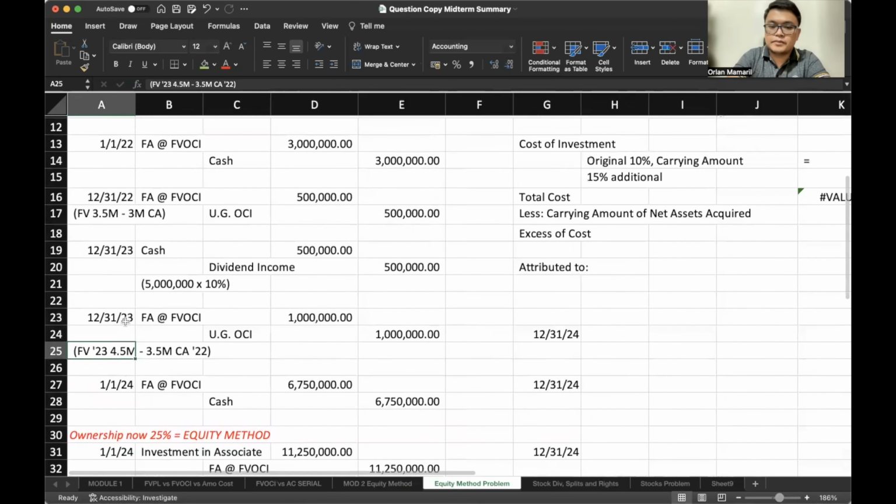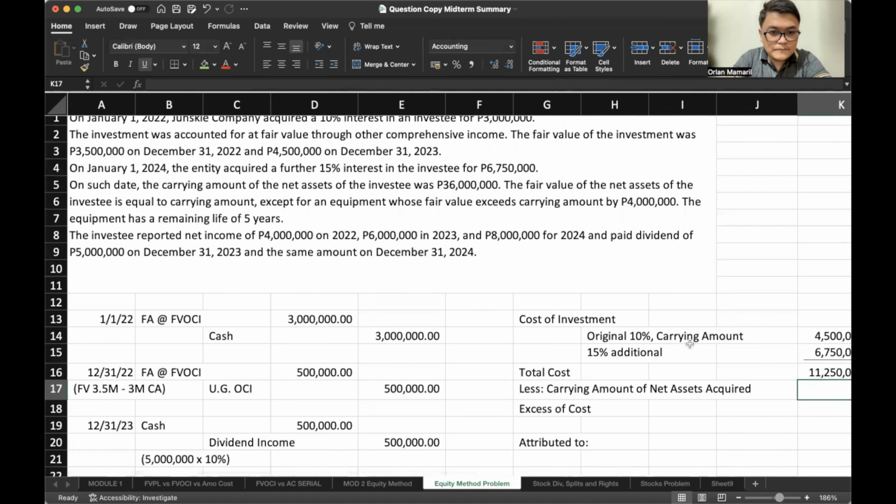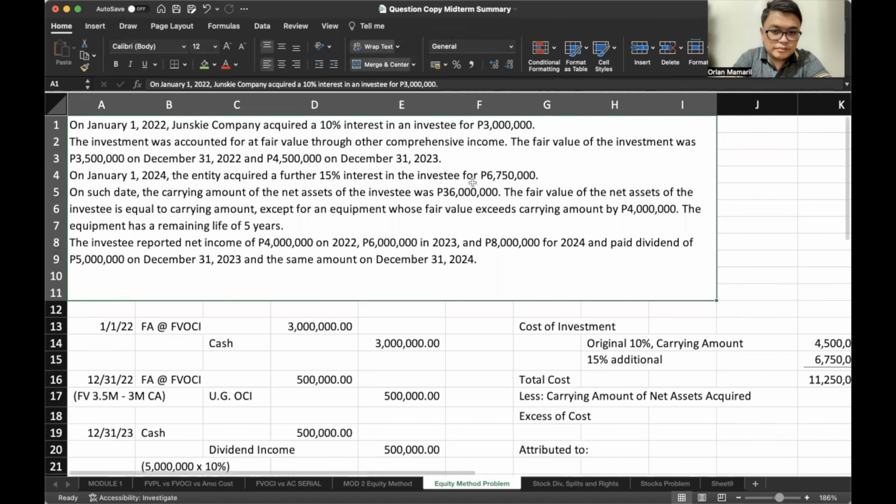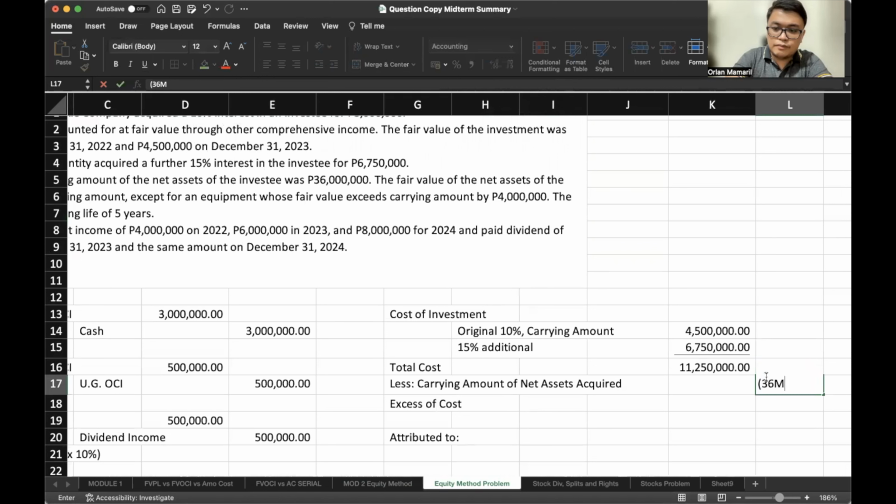Now, for the 15% additional, we have acquired it for 6,750,000. So our total cost is 11,250,000. The carrying amount of net assets acquired is, let's see, 36 million. Remember, we didn't acquire the entire 36 million. We only acquired a total percentage of 25%.